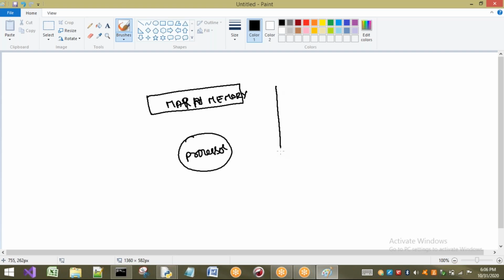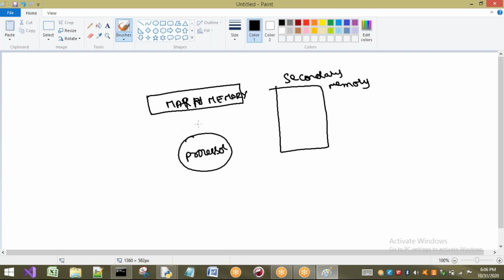Next, the secondary memory. We have many other small memories, like cache memory, but I am not going to focus on all those memories. I just want to discuss the main memory and secondary memory only.